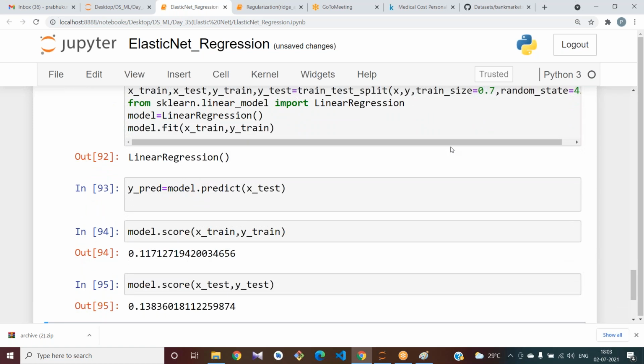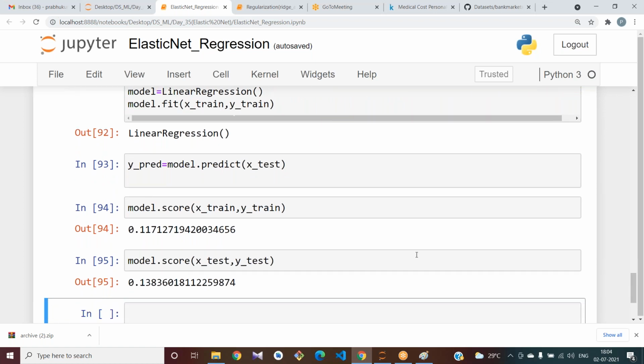Those who have applied linear regression, tell me your scores. Only one has told me. 73 you got? Yes. One got 11.53 and 12.0. Somebody got 74, 76. Who got 74, 76? Have you applied all columns or only particular columns?